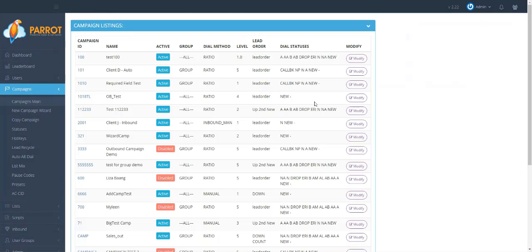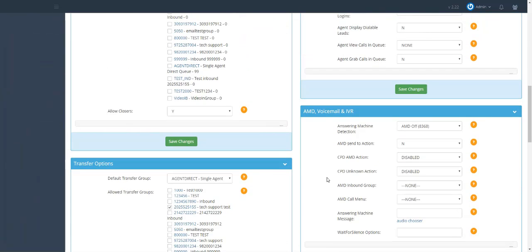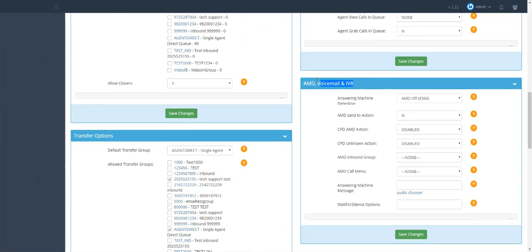To do this, go to the main menu and under the Campaigns heading, select Campaigns Main and choose the campaign that you'd like to set up the voicemail drop and select Modify. Scroll down to the bottom where you will see the answering machine, voicemail, and IVR section. As you can see here, I have answering machine detection off.